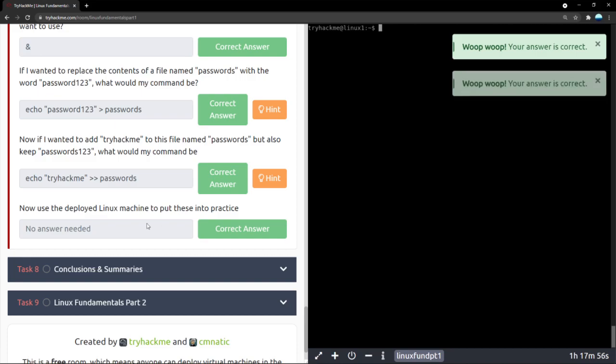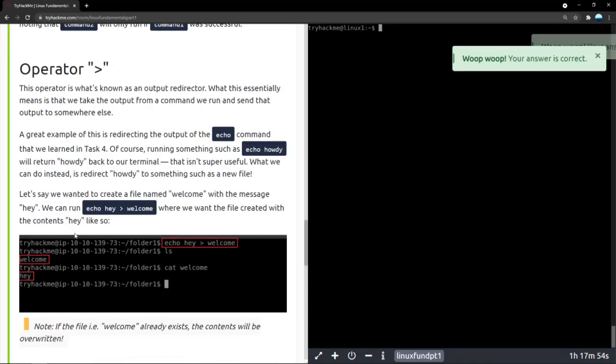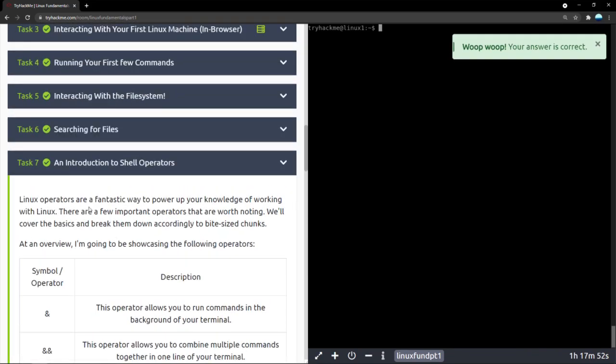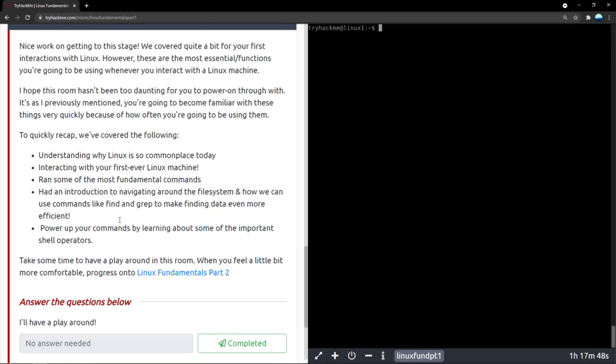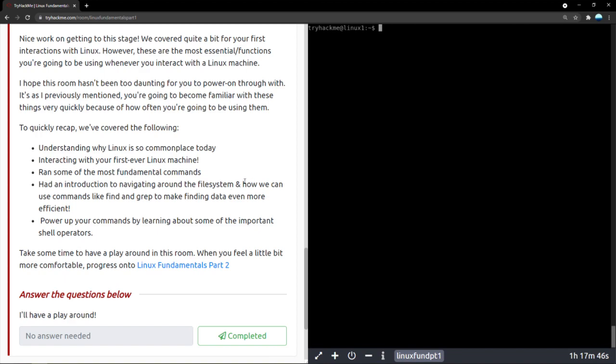I'll just press complete and we're basically done with this task. So yeah, now we understand how flexible the terminal is. With a few commands you can do a lot of things. Trust me, this is just the tip of the iceberg. The command line is so powerful, especially in Linux distributions, that you can do tons and tons of things with just a few keystrokes. You don't have to go around clicking, you don't have to go around opening multiple windows, you don't have to go around clicking on policies and buttons and whatnot.